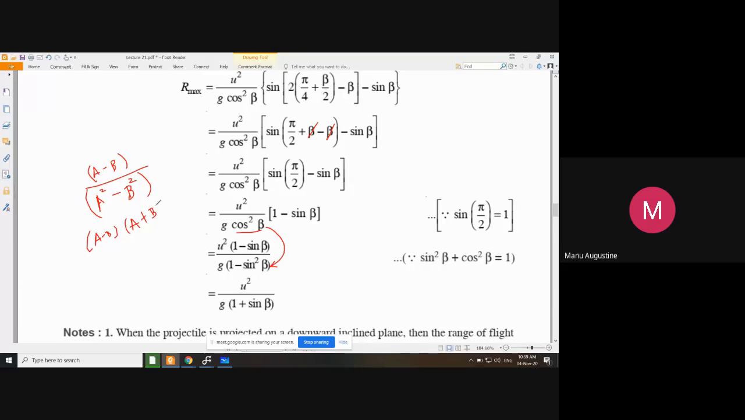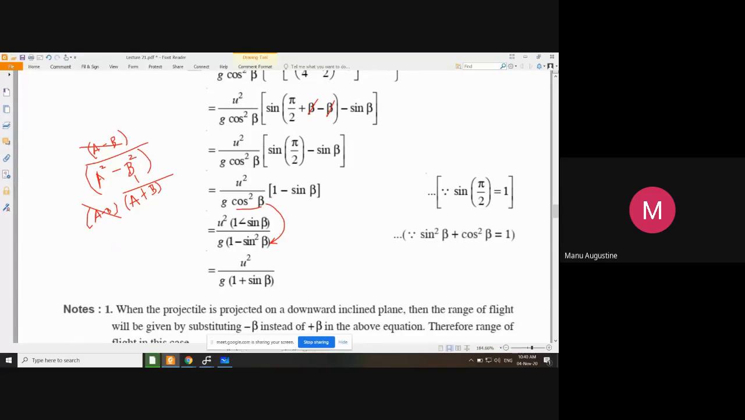And if I write like this, then a minus b and a minus b will cancel out, and what I will be left with is 1 upon a plus b. That is what we are doing here. 1 minus sine beta upon 1 minus sine square beta. Now treat 1 as a and treat sine beta as b.